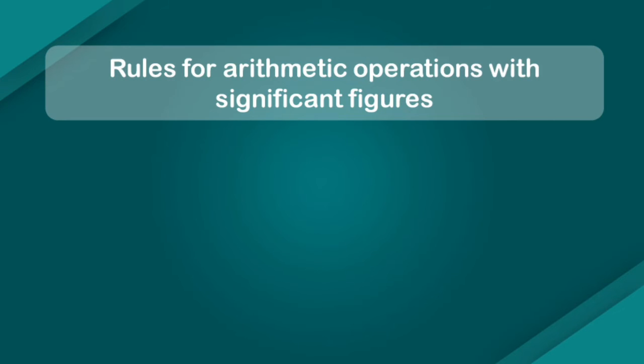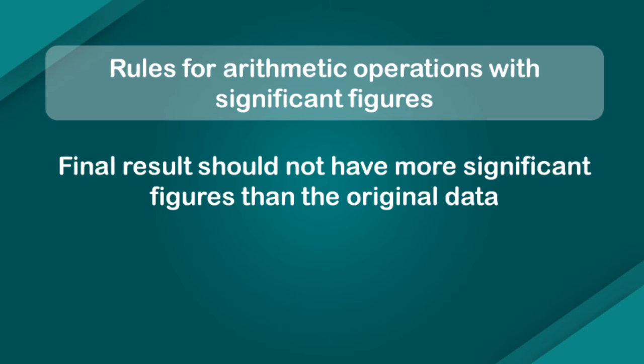Now let's look at arithmetic operations with significant figures. It happens a lot of times when we do arithmetic calculations, for example, we divide two numbers, we get an irrational quantity, right? So does this mean this particular measurement has infinite significant figures? Of course not, because infinite significant figures would mean there is no uncertain digit, and it is practically impossible to get such a precision in any kind of measurement that can tell us the value at the 100th decimal place. So conclusively, the final result cannot have more significant figures than the original data.